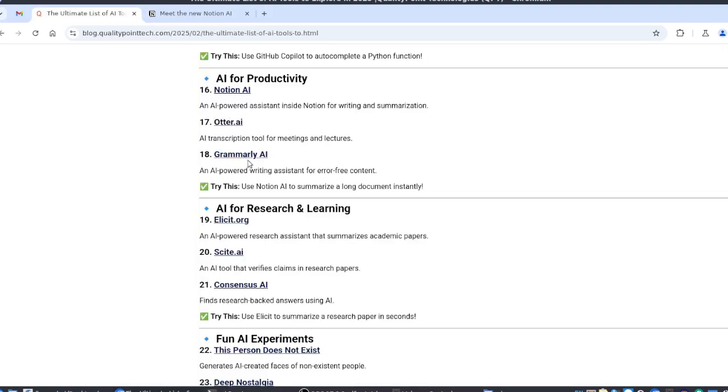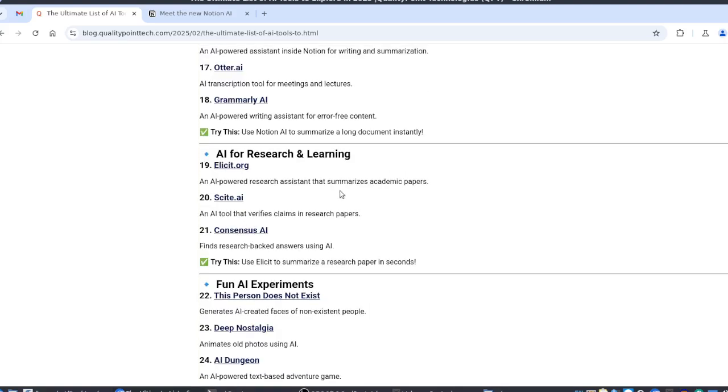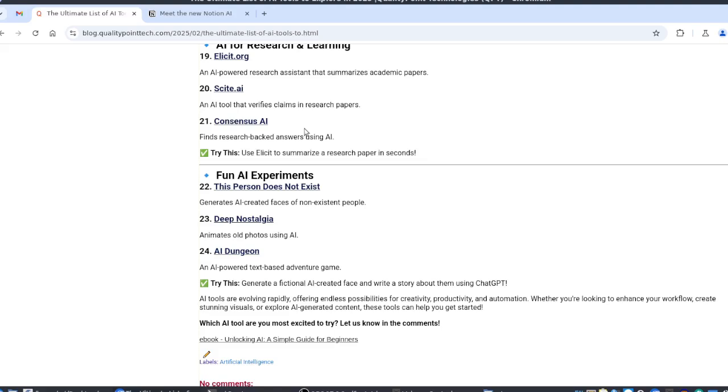Similarly, Grammarly, I hope everyone is using it for doing a grammar check, right? It is very useful for writing. And for research, a lot of research assistants are there for summarizing academic papers. It will save a lot of time. And a lot of fun experiments are also there.